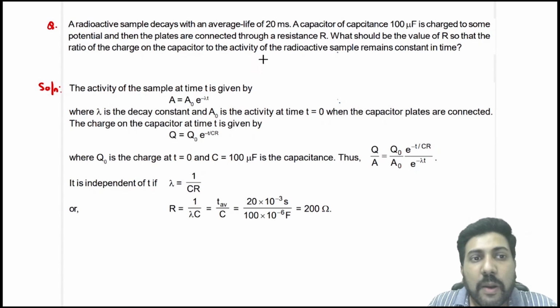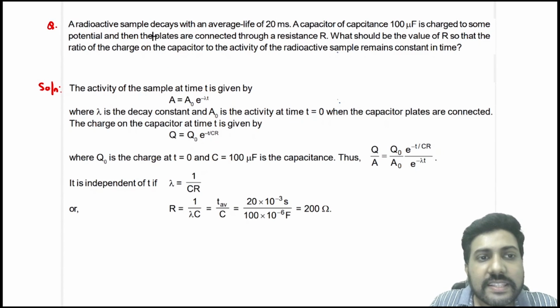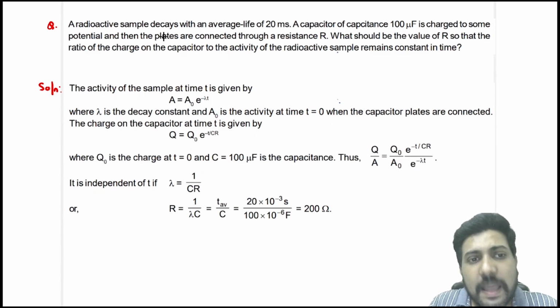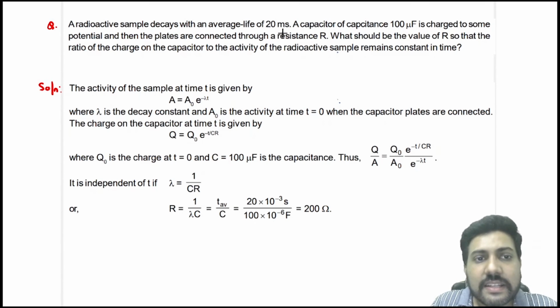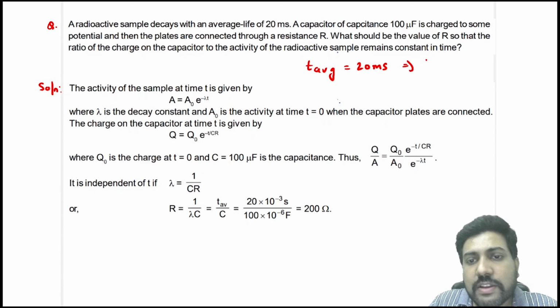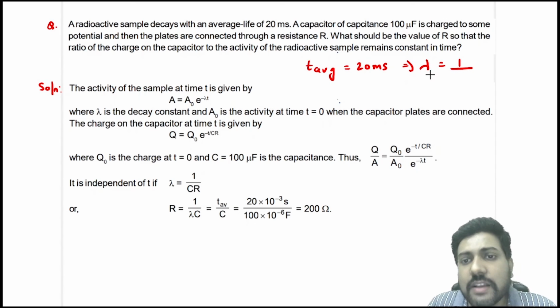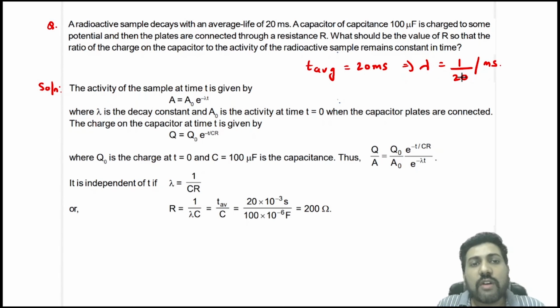Okay. Now, in this question, it is given that a radioactive sample decays with an average life of 20 millisecond. So they have given you the value of average life, T average is 20 millisecond. That means the value of lambda is 1 by T average, because T average is 1 by lambda. So lambda is 1 by 20 per millisecond. So they've given you the value of lambda, or the decay constant.